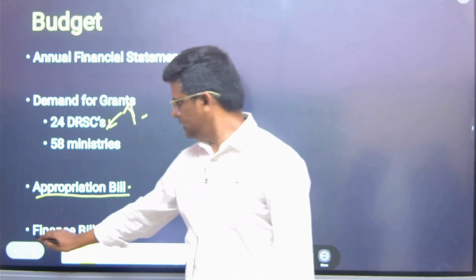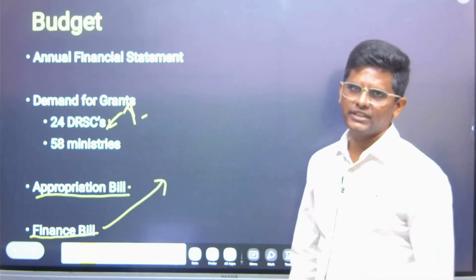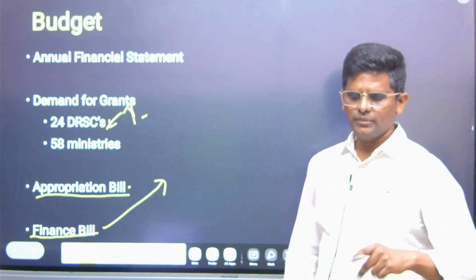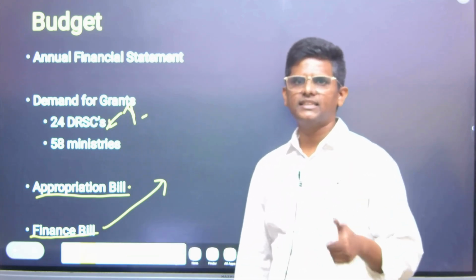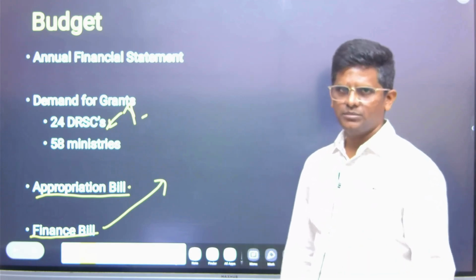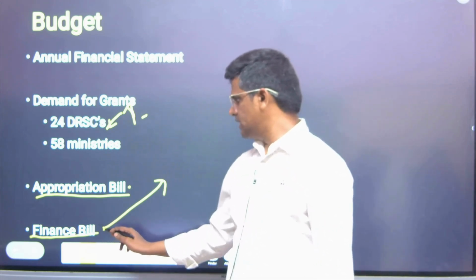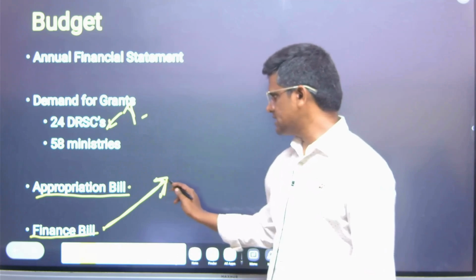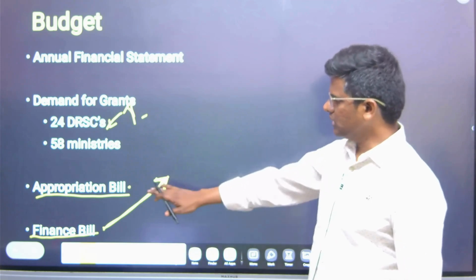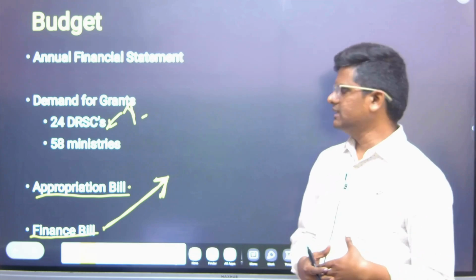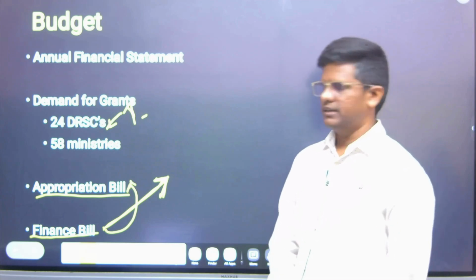And the finance bill is basically about how the government gets the receipts through tax and non-tax revenues. Suppose the government changes tax rates, they have to introduce in the finance bill what tax rates are being changed and what customs duties are being changed. Once that is passed, only then can the government raise the taxes, and all the amounts will go into the Consolidated Fund of India. That's how the government gets the receipts through which it can spend for the expenditure in the appropriation bill.